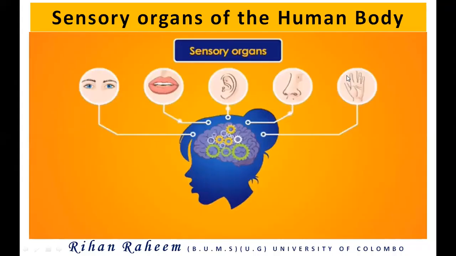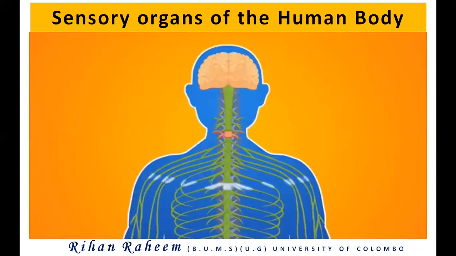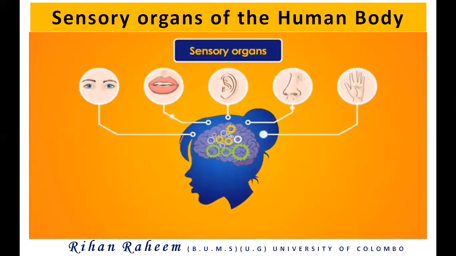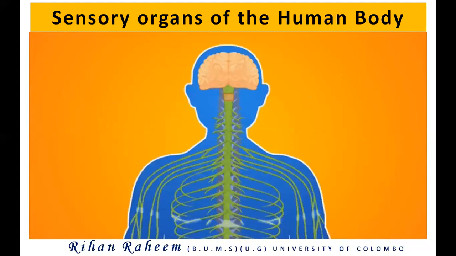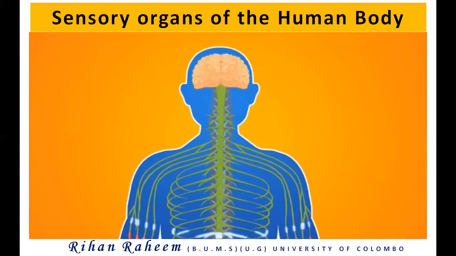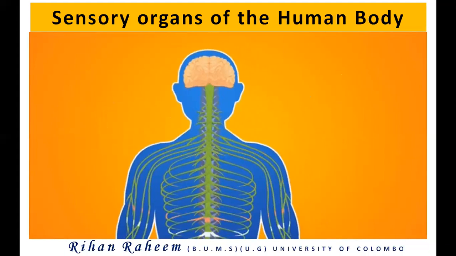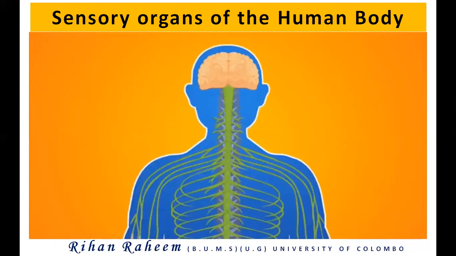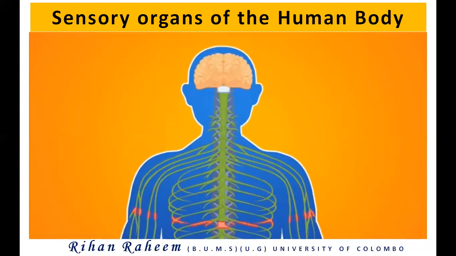Okay. Then when you go to unit 9, in that unit we are mainly talking about the eye and the ear. This eye and the ear are two sensory organs of the human body. When you look at the human body, we have 5 sensory organs. One is the eye, that is to detect sight. The other one is your ear, that is to detect hearing, the sound. Now you're using both, no? From your eye, you're looking at the screen, and from your ear, you're listening to my voice.